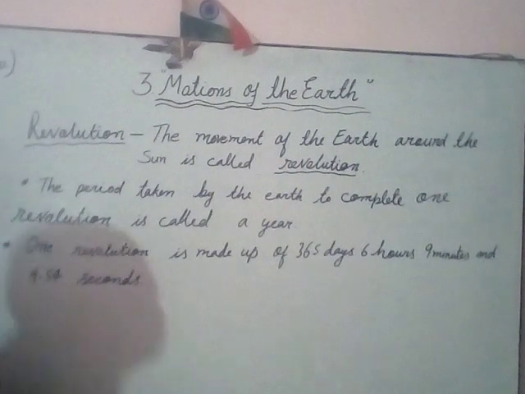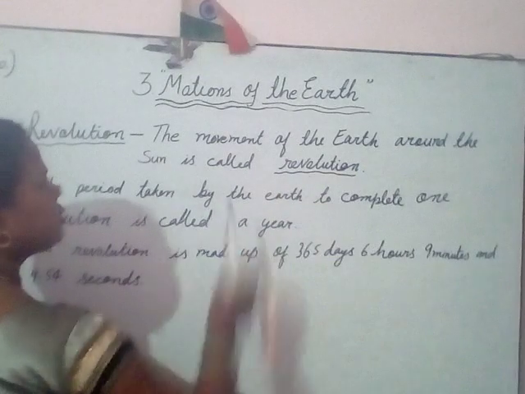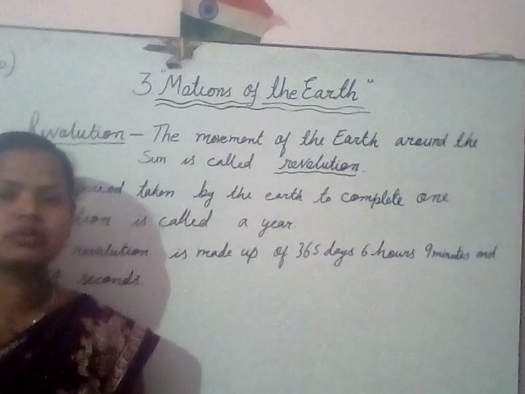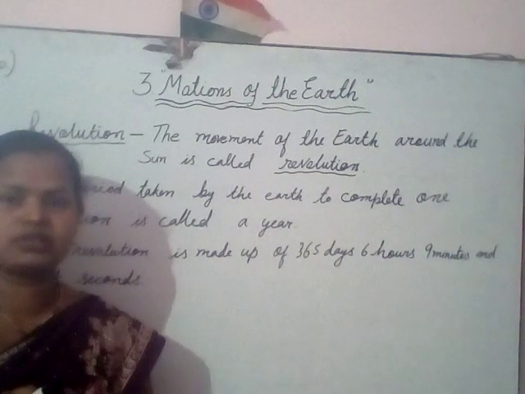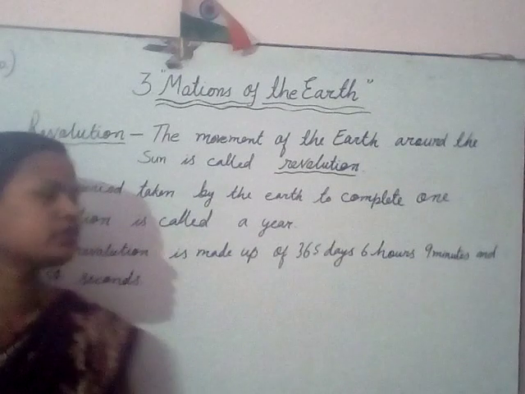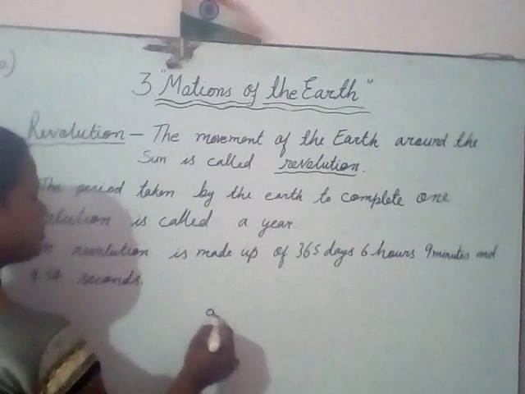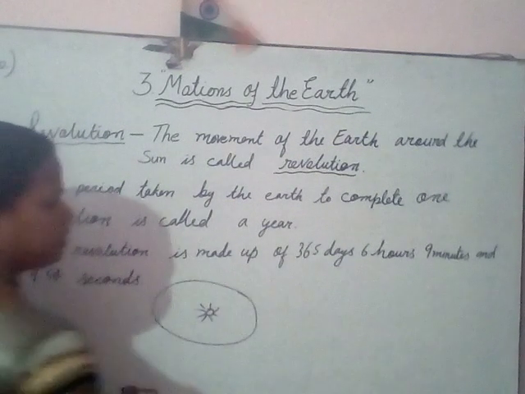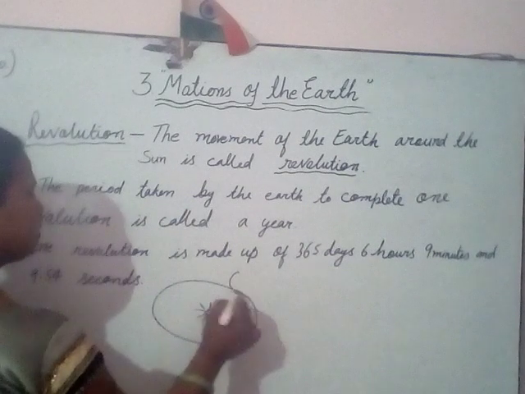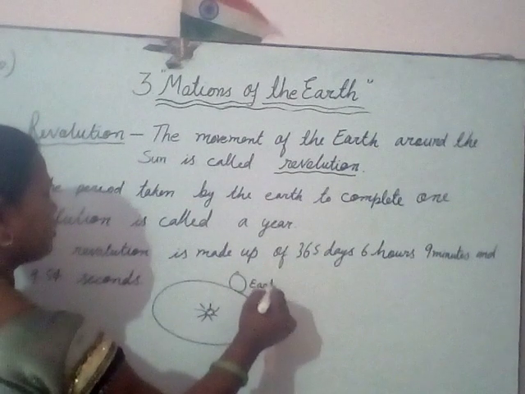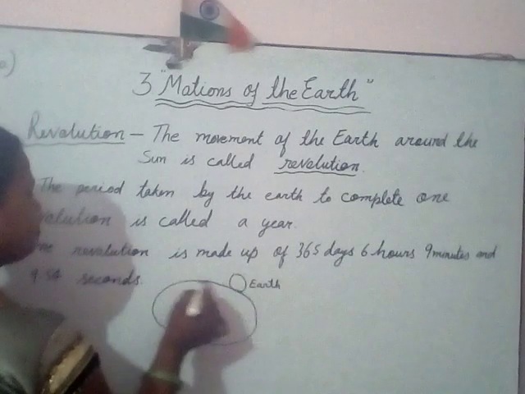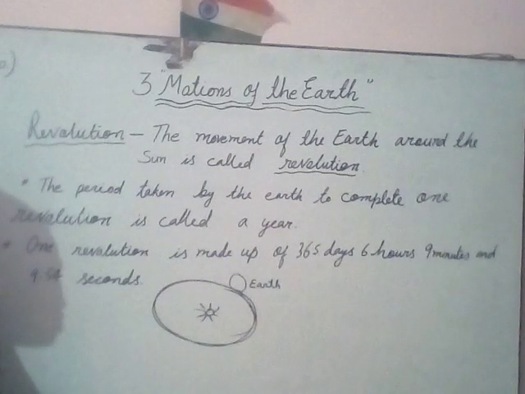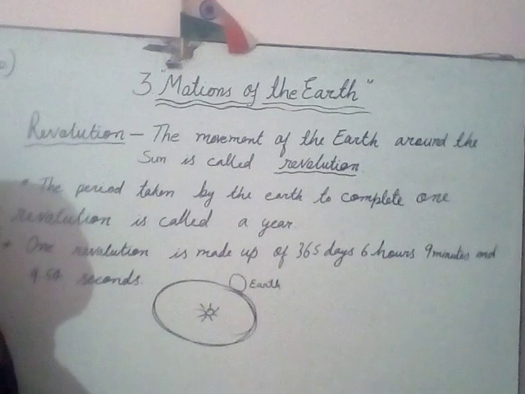The movement of Earth around the Sun is called revolution. It means when the Earth completes one rotation, or you can say one circle around the Sun. If I draw, this is the Sun. To complete this one rotation around the Sun by the Earth, that is called revolution. I hope it is clear to you.